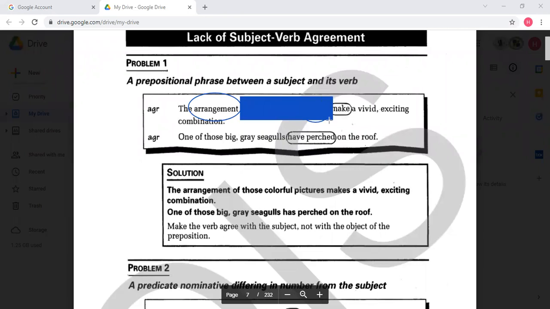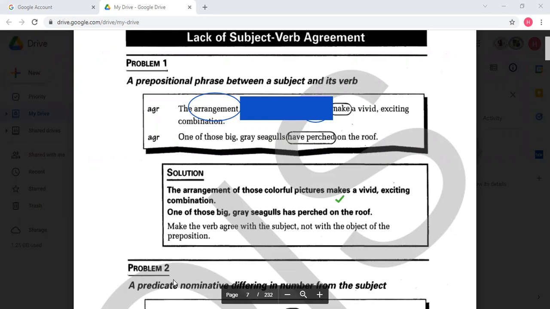The arrangement makes a vivid, exciting combination. So I would say that the arrangement makes a complete sentence because I have a verb, makes, and it follows the subject, the arrangement.